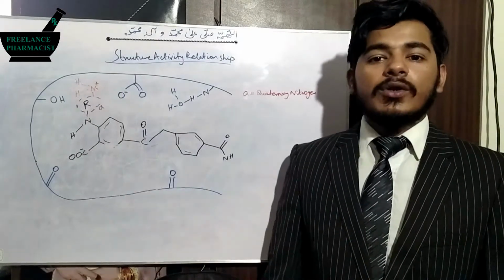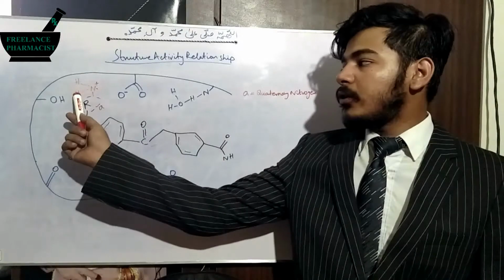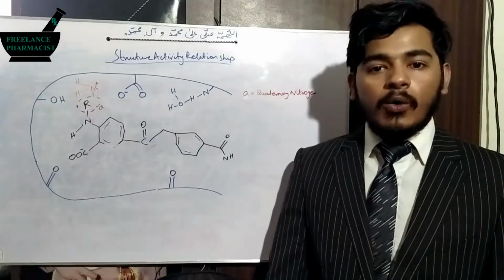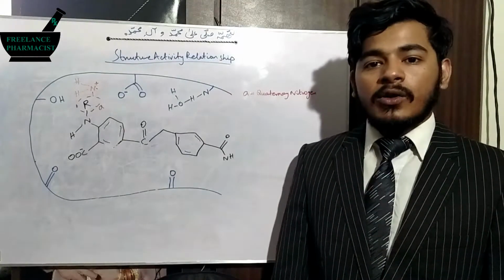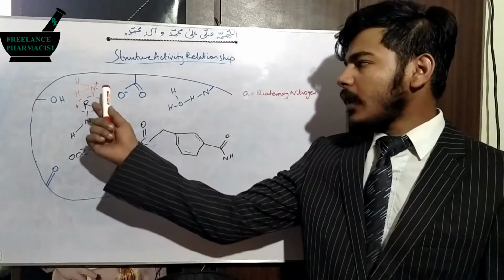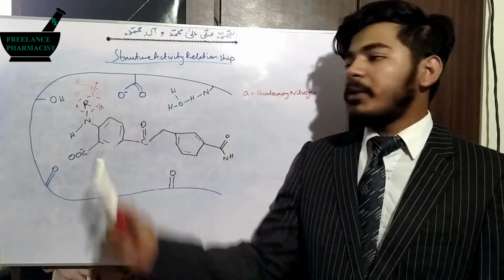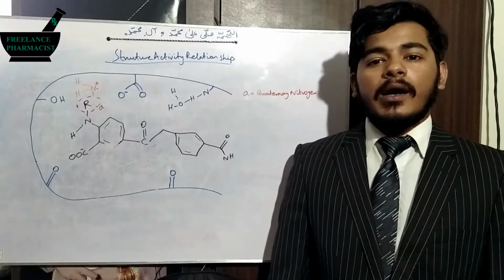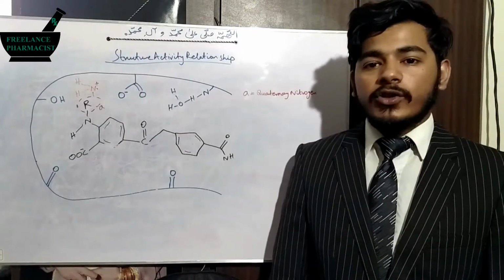The hydrogens of this nitrogen, for example this hydrogen, will be in close proximity to the OH, so it will easily interact with the oxygen in the form of a hydrogen bond. And this nitrogen, being positive and in close proximity to this oxygen, can form an ionic interaction with this negatively charged oxygen.